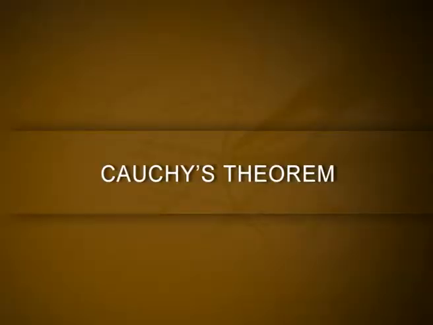Cauchy's theorem. Now we recall Cauchy's theorem for abelian groups. Our purpose is to extend the result to non-abelian groups also. Theorem 3, Cauchy's theorem for abelian groups. Suppose G is a finite abelian group and p divides order of G, where p is a prime number, then there is an element A in G other than the identity element E such that A^p is equal to E. Theorem 4, Cauchy's theorem. If p is a prime number and p divides order of G, then G has an element of order p.